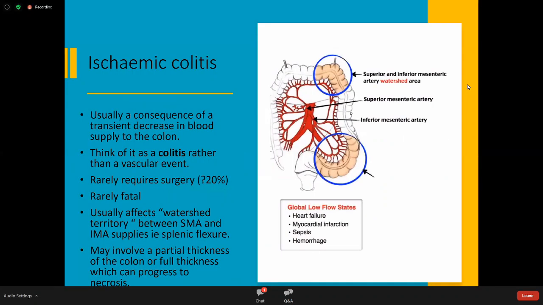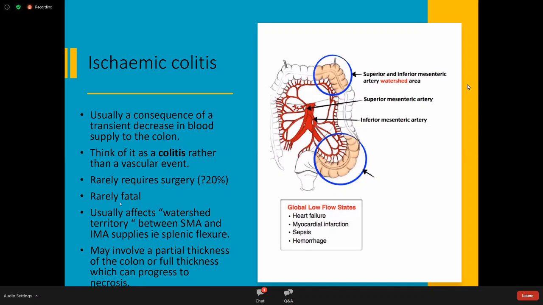So I said this kid's kind of out on his own. This is a slightly different condition. It is due to mesenteric ischemia, but the clinical course is usually much more benign. So this is described as a consequence of a transient decrease in blood supply to the colon. And I think of it definitely much more as a colitis than a major vascular event. It rarely requires surgery. The books say 20%. In my own experience, I'd be interested in Ms. Din's experience, but I would say it's probably less than 10, possibly closer to 5% of cases require surgery.